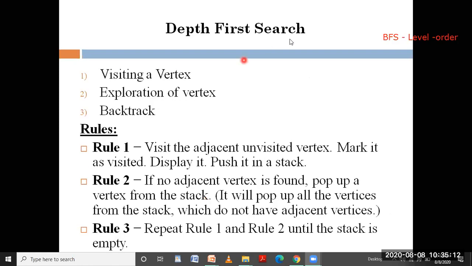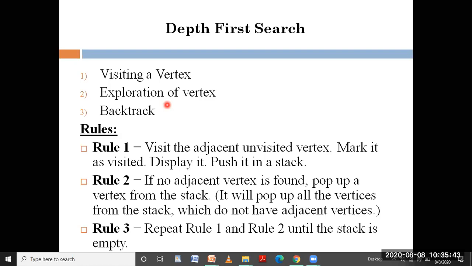Now, to do depth first search, we should be aware of three things. One is what is meant by visiting a vertex. Visiting a vertex is like traversing a node. After visiting it, we get into the unvisited node to visit it. And the second is exploration of a vertex.